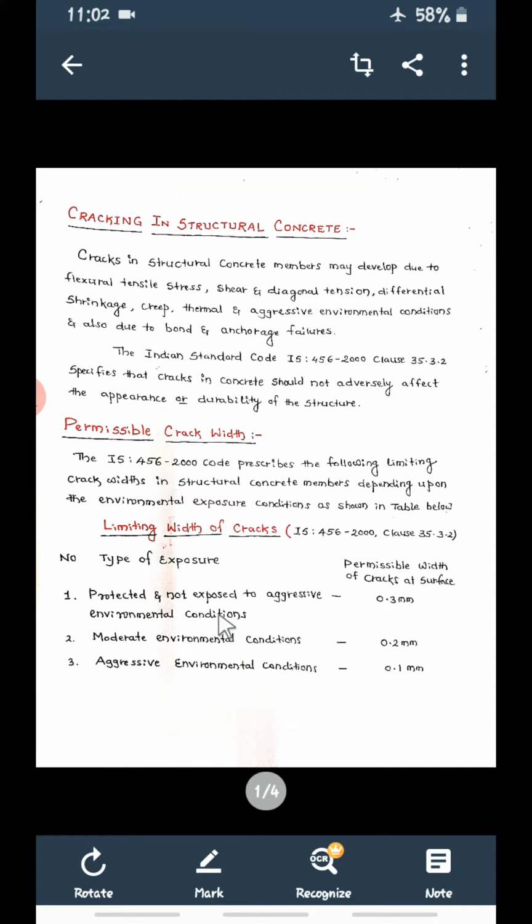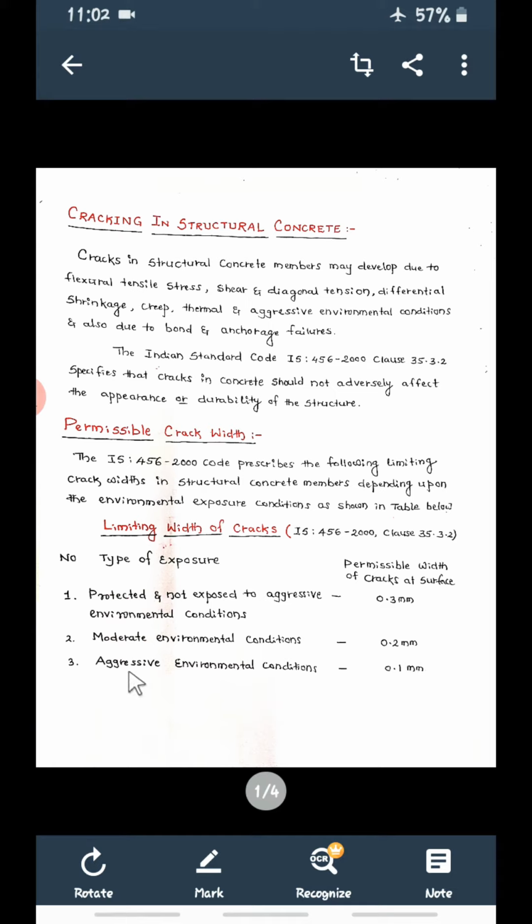If the building is situated in normal environmental condition, then crack width should not be more than 0.3 mm. So if there is a crack in the beam, the width of the crack should not be more than 0.3 mm. Then if the condition is somewhat moderate environmental condition, the crack width is limited to 0.2 mm. It should not be more than 0.2 mm.